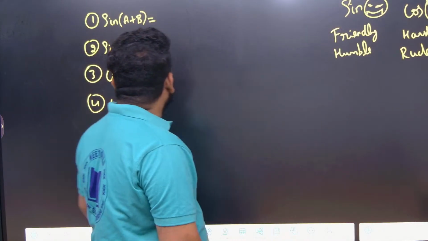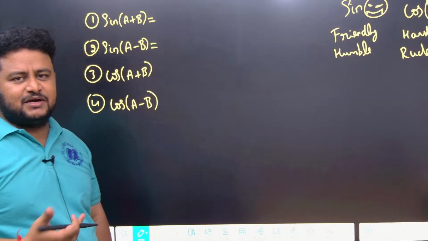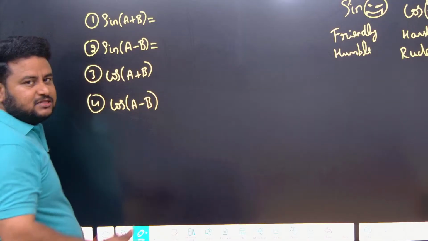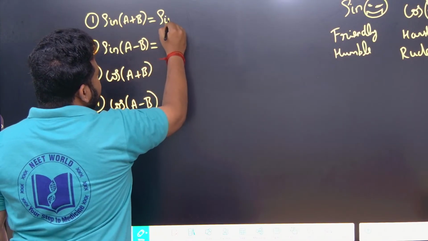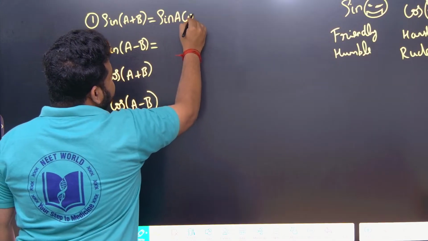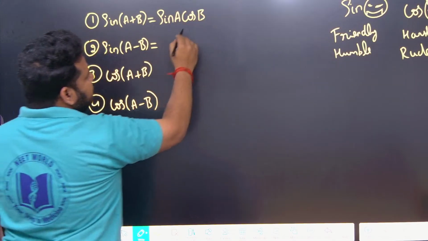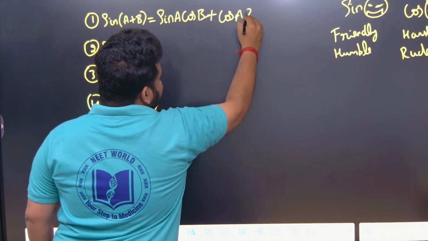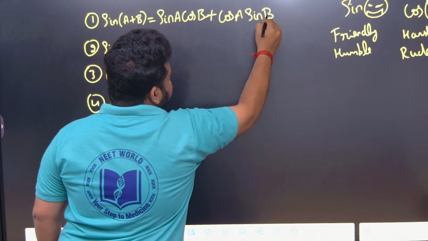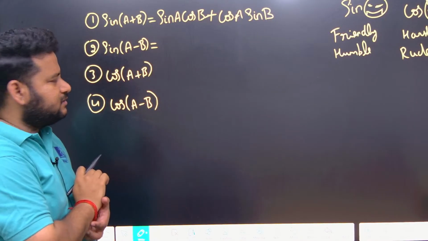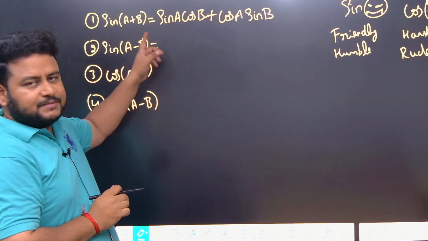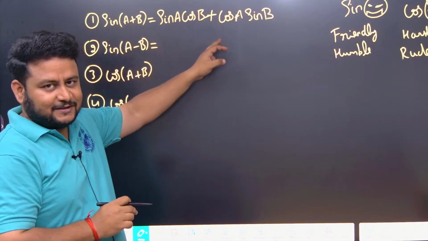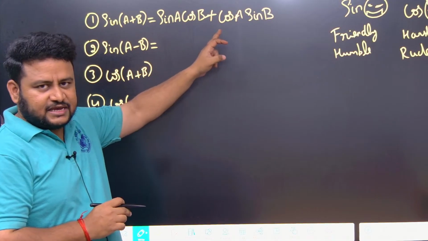So if you talk about the sine of a plus b formula, I told you sine will combine with anyone else. Sine will like to combine with cos more. So sine of a plus b, the formula is sine a cos b, now plus is there, write down plus, this will be cos a sin b. So we are getting sine of a plus b can be written as sin a cos b plus cos a sin b. If it is plus, plus is coming.